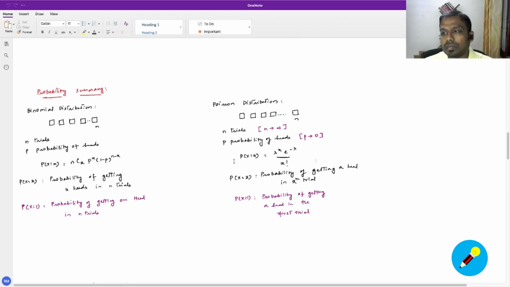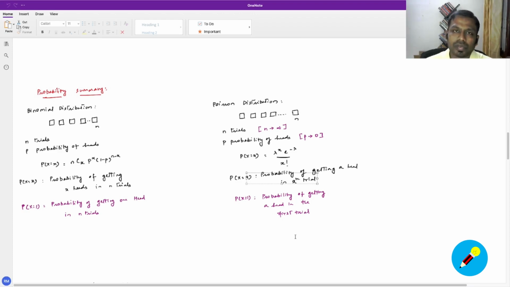This is how we arrived at the Poisson distribution, and it can help us answer questions like these: if you have a coin which has a very low chance of a head turning up, and you keep tossing that coin an infinite number of times, what is the probability of getting a head in the xth trial? Questions like these can be answered through the Poisson distribution.